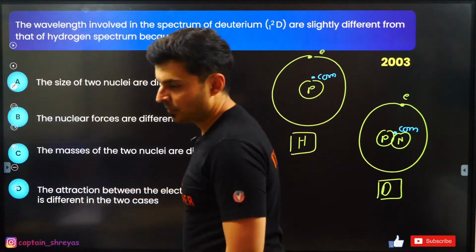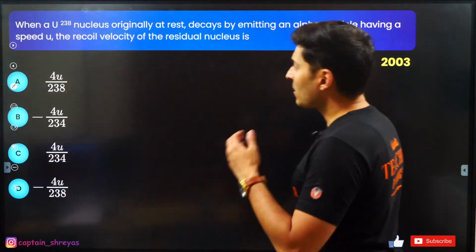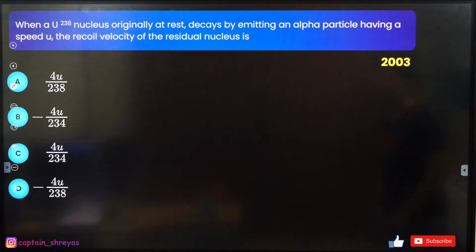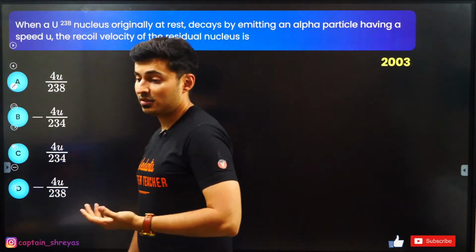Awesome. Chalo, let's do the next question coming up on your screen. When a uranium nucleus originally at rest decays by emitting an alpha particle having a speed u, the recoil velocity of the residual nucleus is?